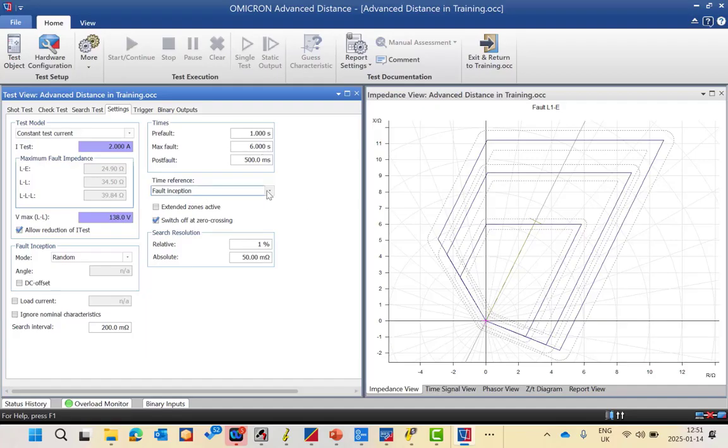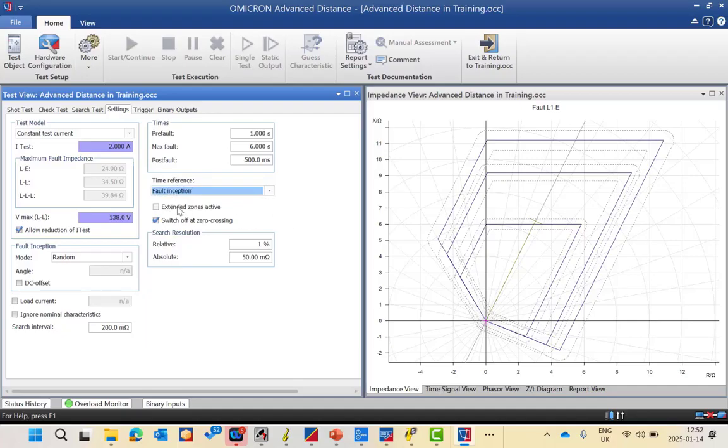Then, as we explained in the overcurrent module, we have also a time reference for initiating the timer, either with a fault inception or with a starting. If you have a start signal or a start binary input, you can define it also as a starting. Otherwise, you can keep it as default with the fault inception. So this is the time reference.